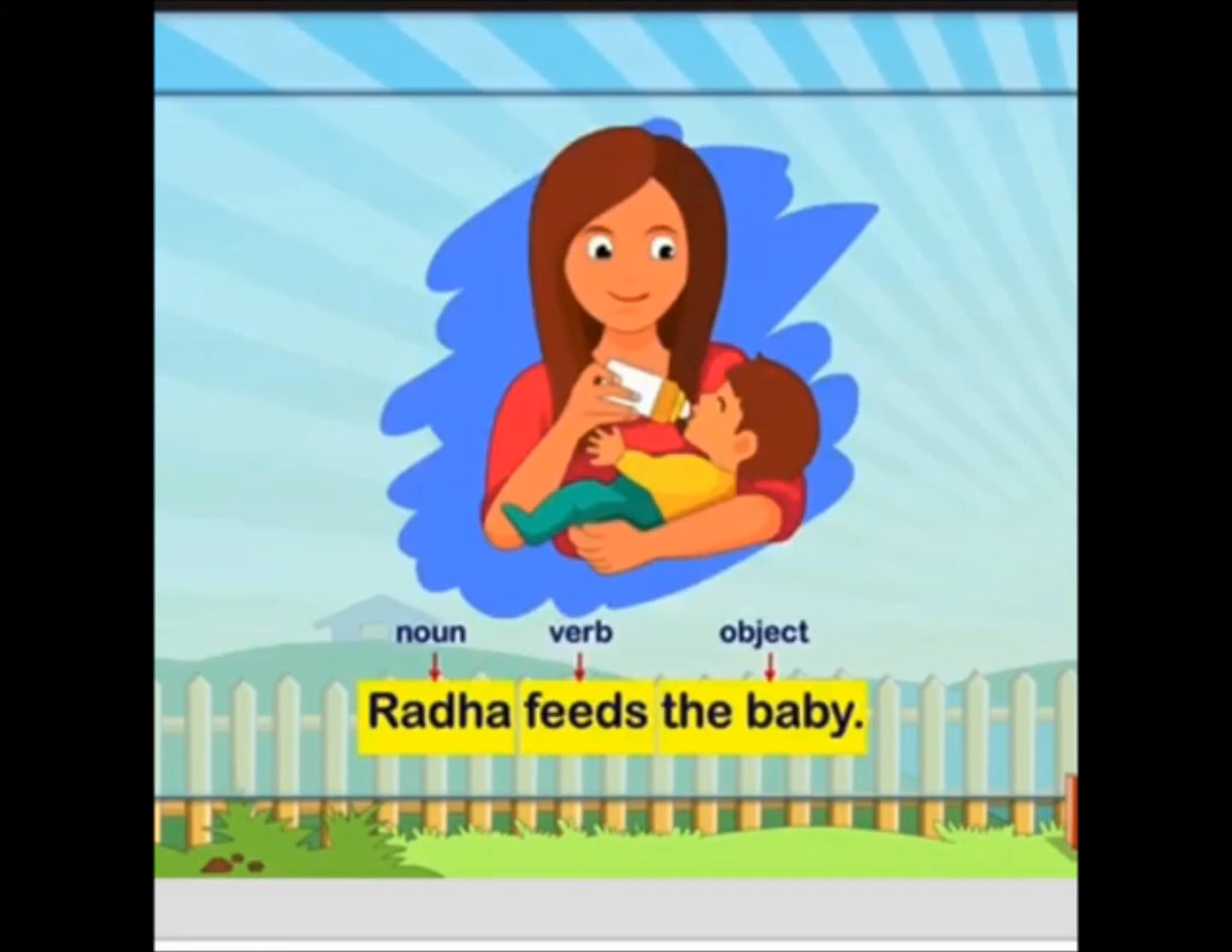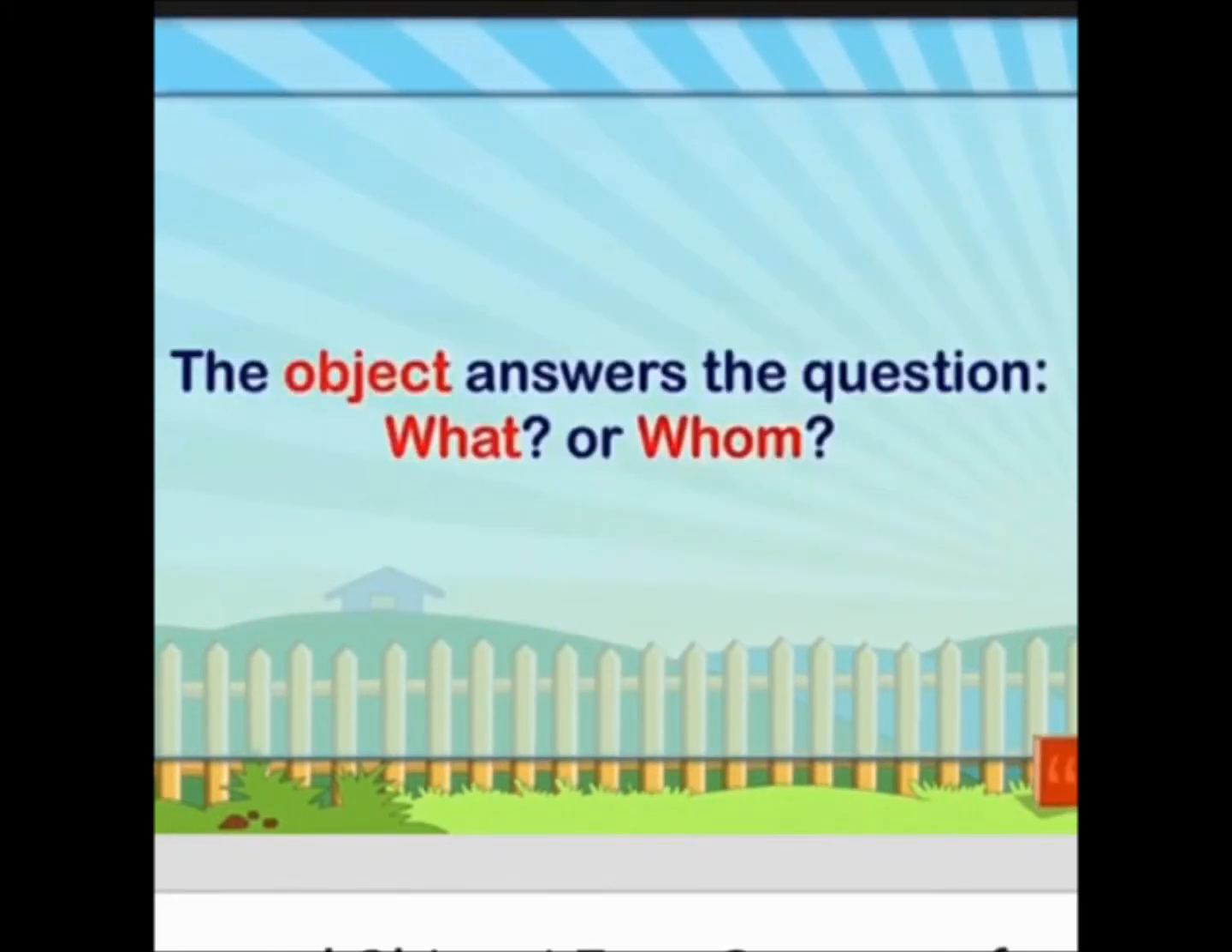Now in the definition of the object, we have said that in the predicate part, after the verb, the object is situated. So what is after the verb? Here it is the baby. Also, the second definition we have seen is that the object receives the action of the subject. The baby is receiving the action. If Radha is feeding, the baby is receiving the feed. So that will be our object. The object answers the question what or whom.